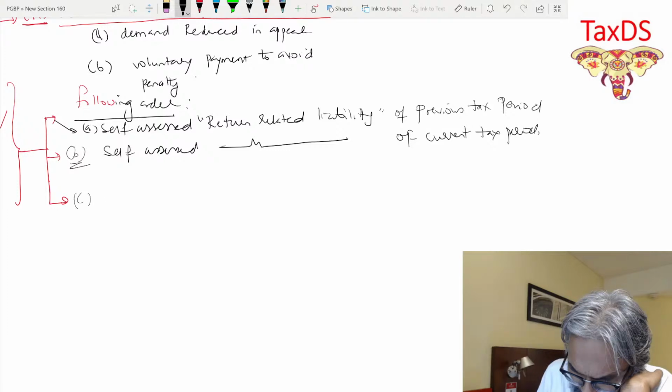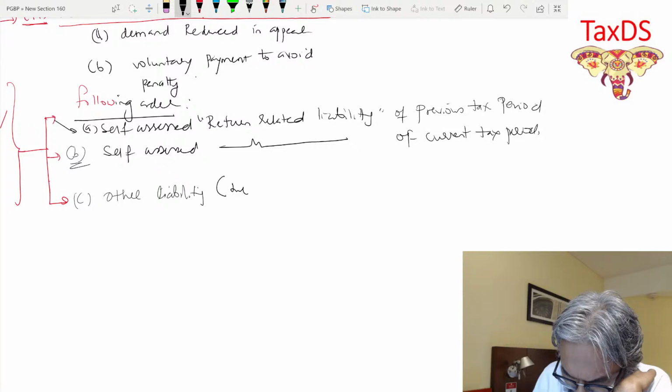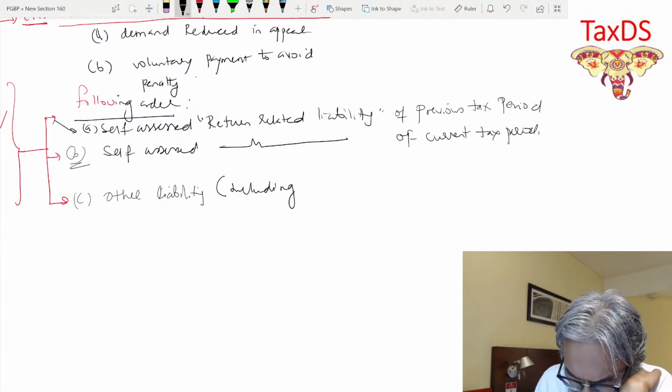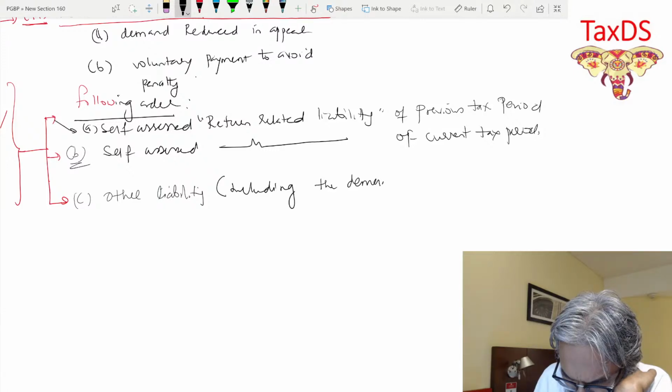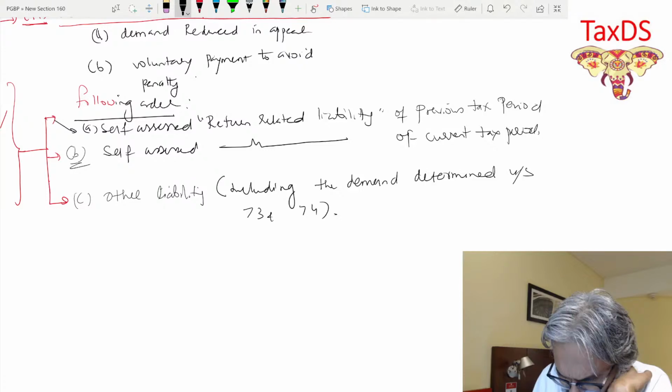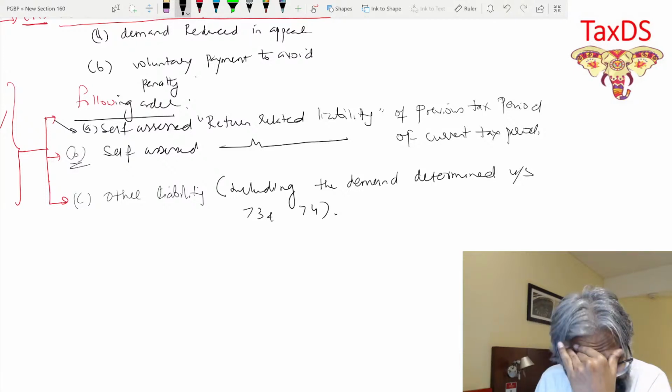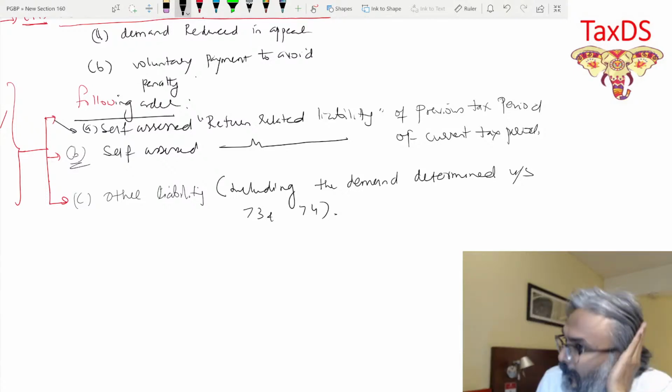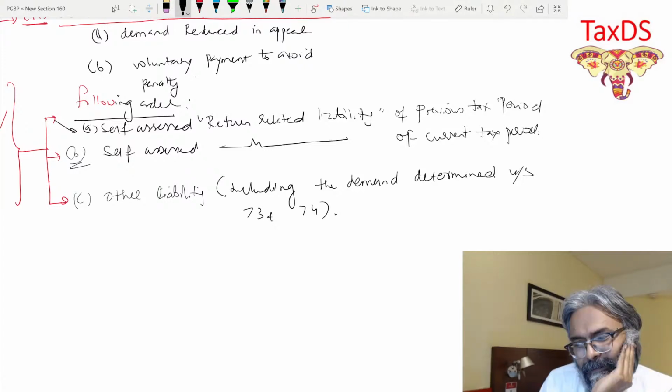And the third one, students, is the other liability, including the demand which is determined under section 73 and 74. I hope that all of you are clear with this one. Every one of you.